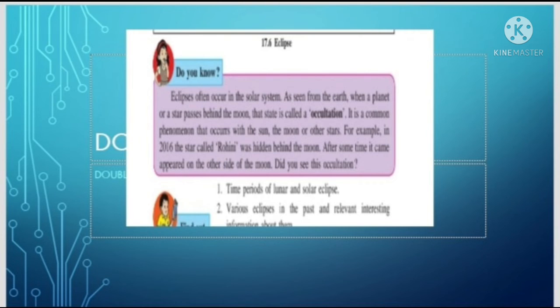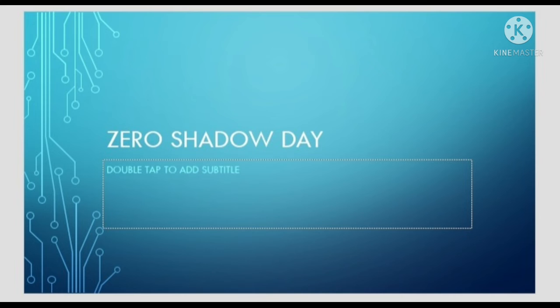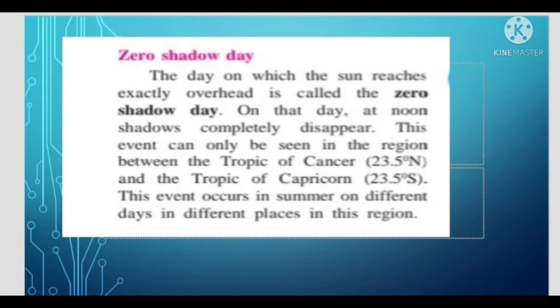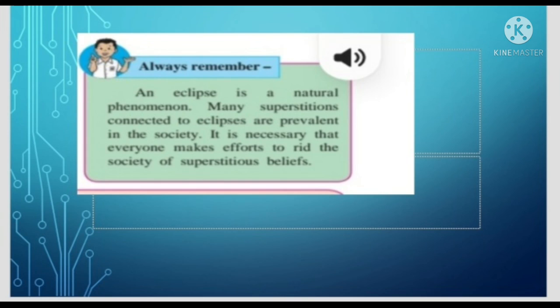An eclipse is a natural phenomenon. Many superstitions connected with eclipses are prevalent in society. It is necessary that everyone makes efforts to rid society of superstitious beliefs. So today in this video we have discussed what is meant by eclipse, what is solar eclipse, lunar eclipse, their positions, and the zero shadow day. An eclipse is a natural phenomenon. Many superstitions of the eclipse are prevalent in society. It is necessary that everyone makes efforts to rid society of superstitious beliefs.